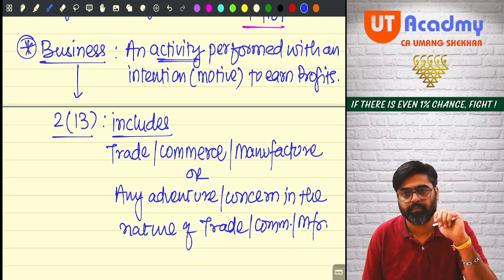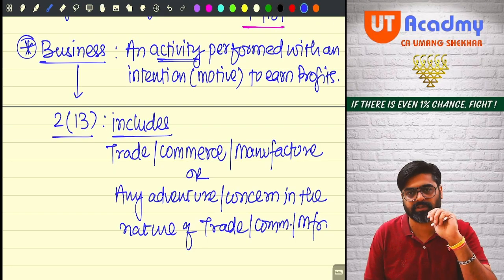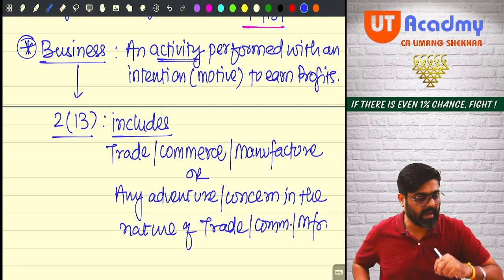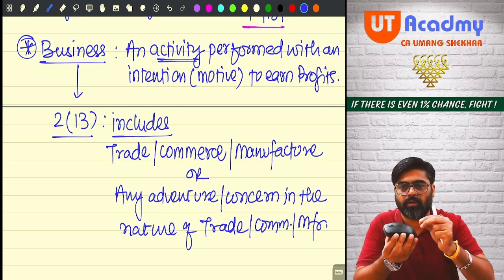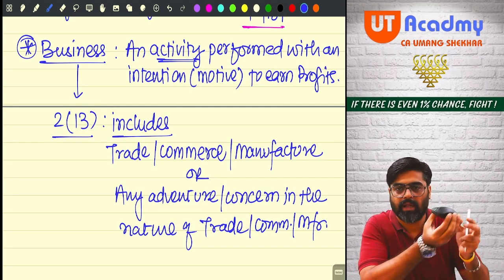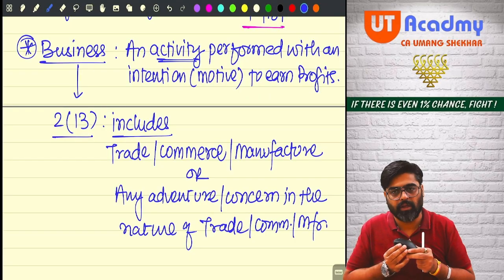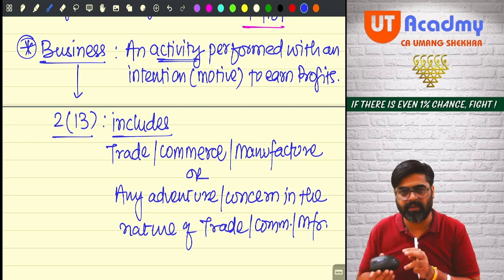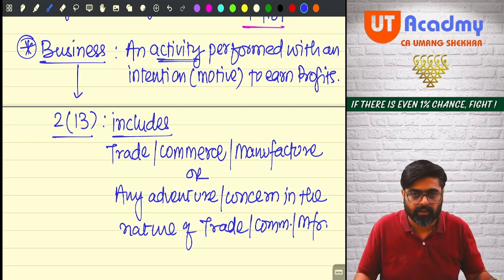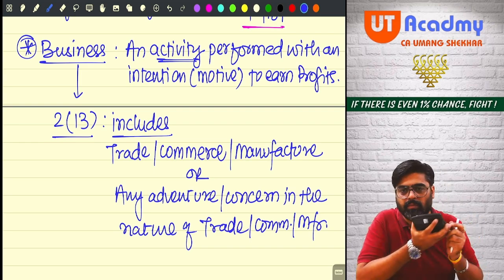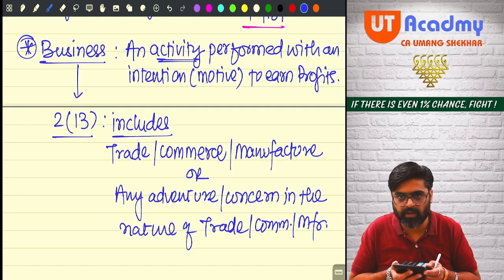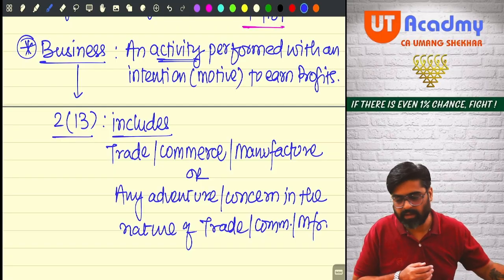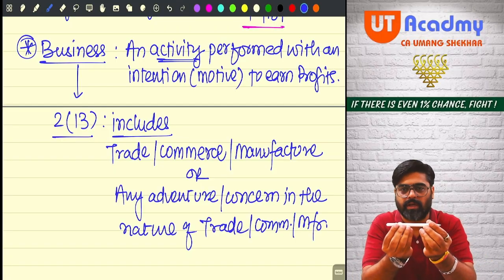Meaning, sir? See, trade means what? First, we'll discuss that. Okay, what is trade? See, I'm buying and selling these type of small mouses. I'll bring 50 mouses in my shop, I will sell them. Then in my shop, there will be calculators also. I will purchase these calculators, keep them as stock, and sell them. Then pens also.